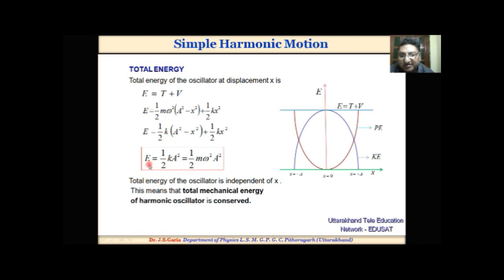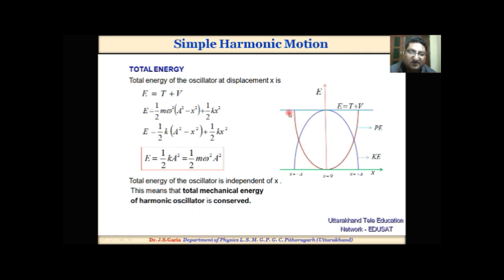We are looking here that the total energy of the oscillator is independent of x. The total energy is independent of displacement. This means that the total mechanical energy of a harmonic oscillator is conserved.